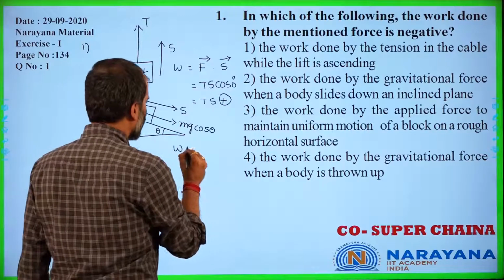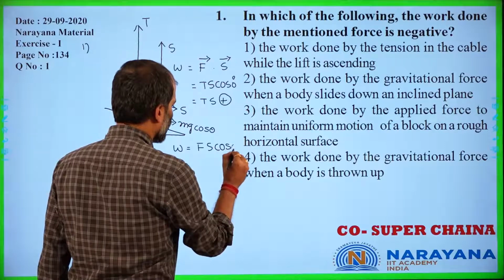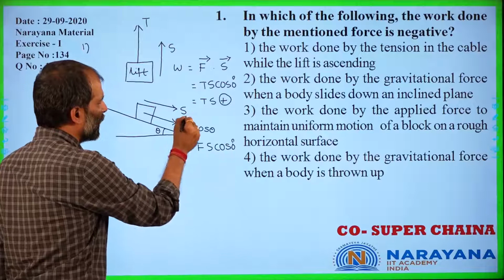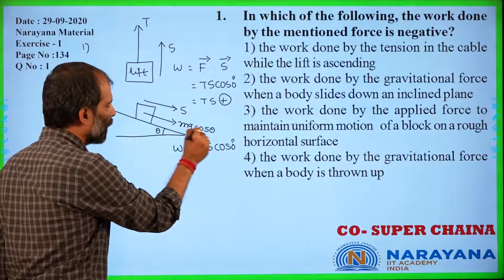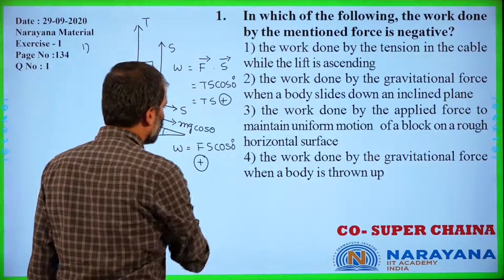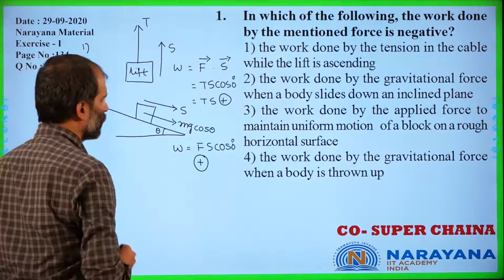Hence, the work done is equal to Fs cos 0, where theta is the angle between displacement and the component of weight along the inclined plane. So, this is also considered to be positive. This is regarding our second option.